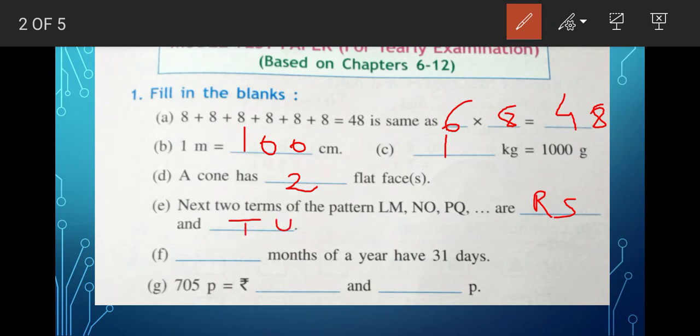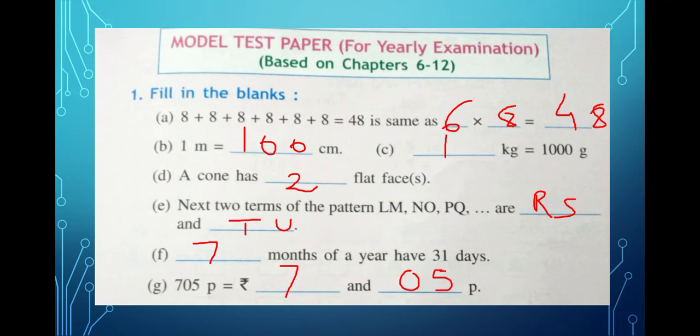Now dash months of a year have 31 days. How many months? 7 months of a year have 31 days. 4 months are having 30 days. So 7 plus 4 is how much? 11 months, isn't it? Now left is 1 month, and that 1 month is February, and it has got 28 or 29 days. So it will be here 7 rupees and 05 paise. Okay, I hope you understood this one. Children, please copy it down in your textbook.